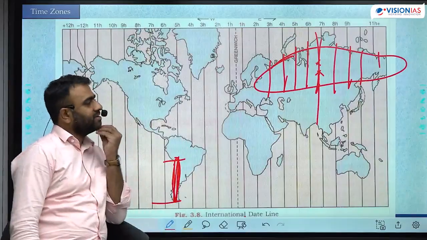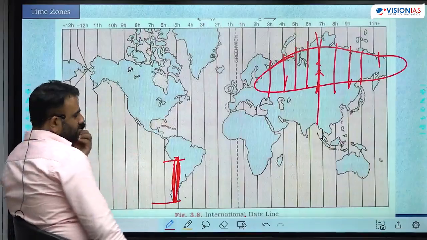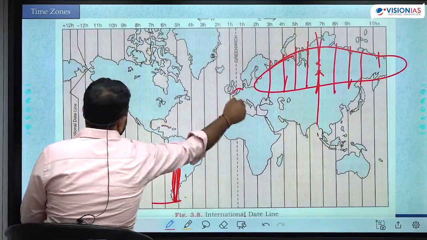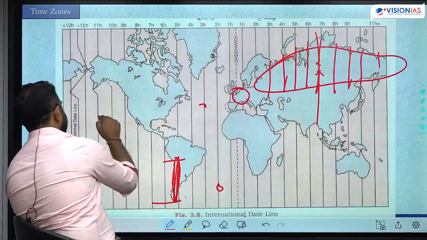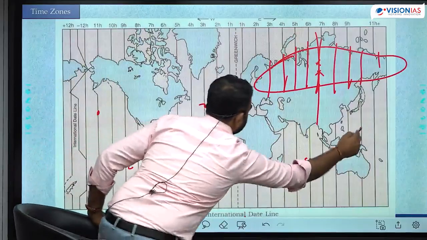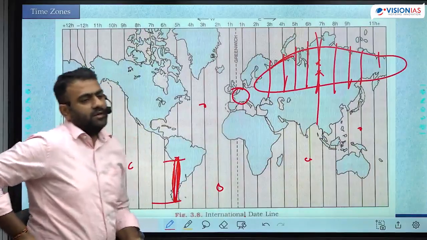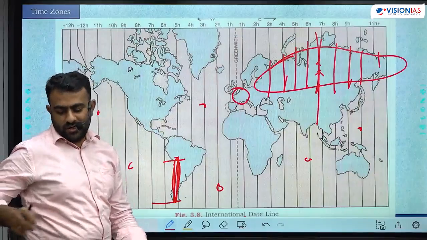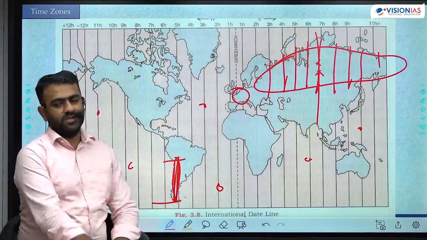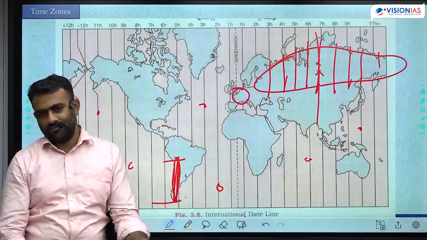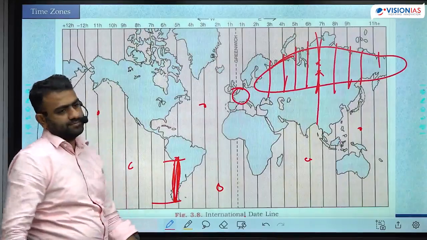Which country has the highest number of time zones? France. How come France? Because of overseas territory. Even though this is France, France has islands in many different parts of the world, many locations. Everywhere they follow their own time zone, right? Together it follows a total of 12 time zones. France follows 12 time zones, USA follows 11 time zones, Russia follows 11 time zones. India follows only one time zone.